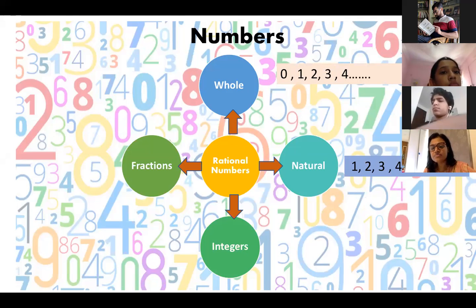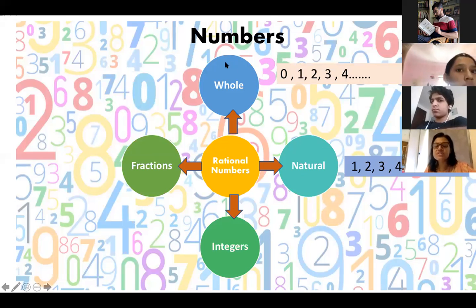Yes, Farhana, you're muted. I cannot hear. Rational numbers are basically whole numbers, natural numbers, integers, and fractions. Okay, it is there on the board, so you can say that yes, rational numbers include all these numbers. Basically, when we study the definition, rational numbers are those numbers which are written in the form of P by Q, where Q, the denominator, should not be 0. If it is 0, then it is not a rational number. Then it is an undefined number. Understood?